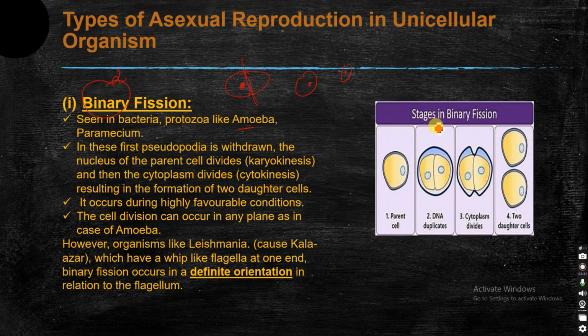These are the different stages in binary fission. This is a parent cell. You can see the nucleus divides and even the cytoplasm starts dividing. Then two daughter cells are separated, and two amoeba cells are produced. That's how binary fission takes place in amoeba.